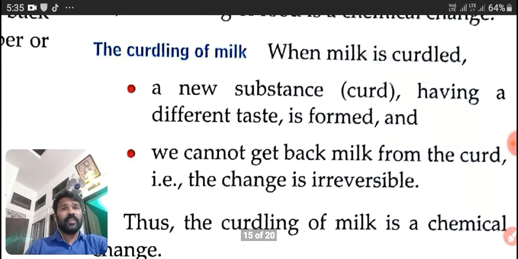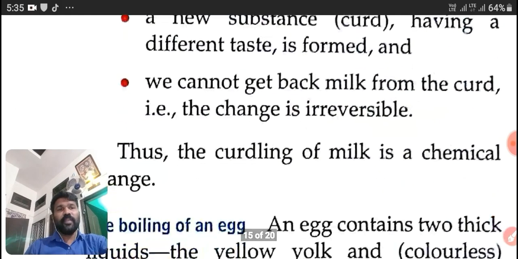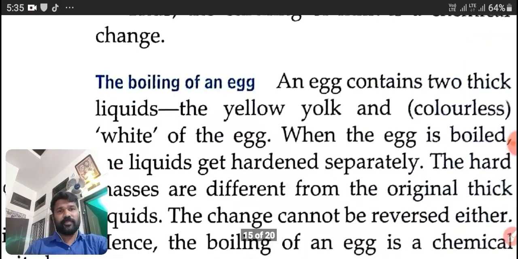Now, another example is the curdling of milk. When milk is curdled, a new substance having a different taste is formed, curd. Clear? We cannot get back milk from the curd. So, the change is irreversible. Thus, the curdling of milk is a chemical change.